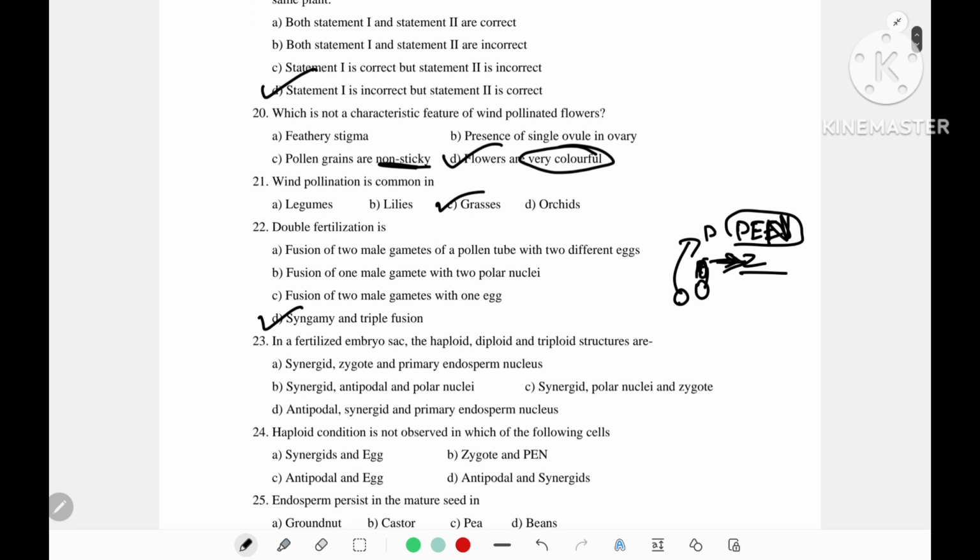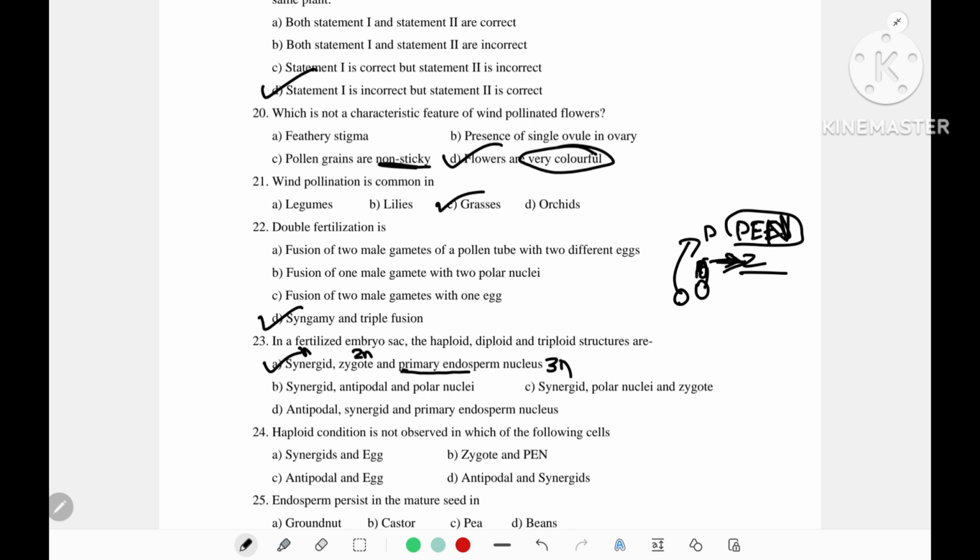In the fertilized embryo sac, the haploid, diploid and triploid structures are... So here the haploid structures are synergids, the diploid structure is zygote, and primary endosperm nucleus is triploid. So this is triploid, this is diploid and this is haploid. So the first one will be the answer.